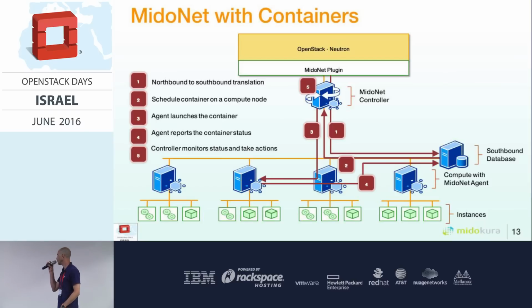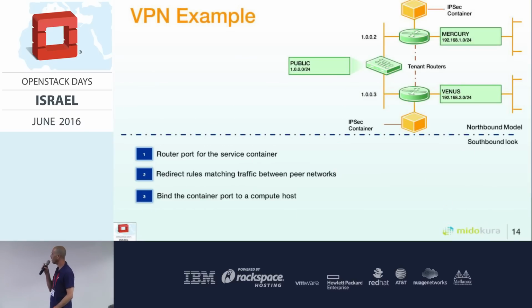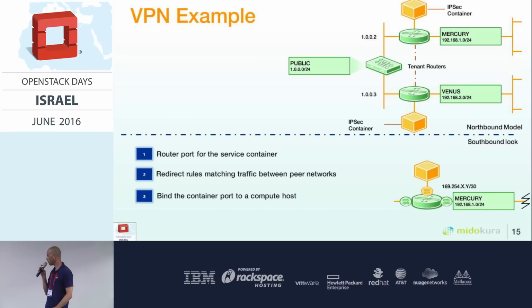Let's take a look at this VPN example. We have IPsec containers connected to dedicated router ports on the tenant routers, which create a tunnel between these two networks, Mercury and Venus. Inside Midonet, this is supported by a port allocated for the service container. We put in redirect rules that match traffic between these two networks, and we bind the container port to the data path on the hosting compute.